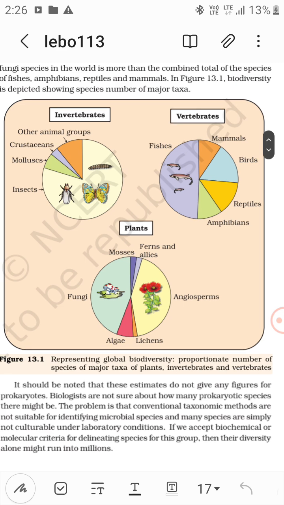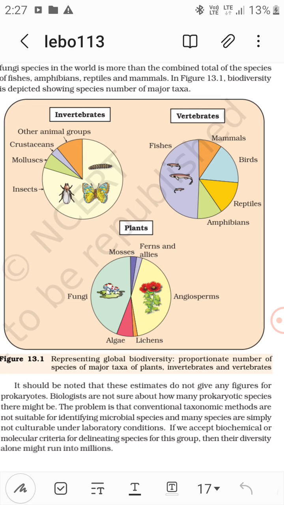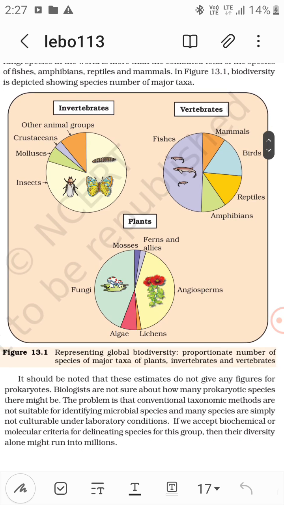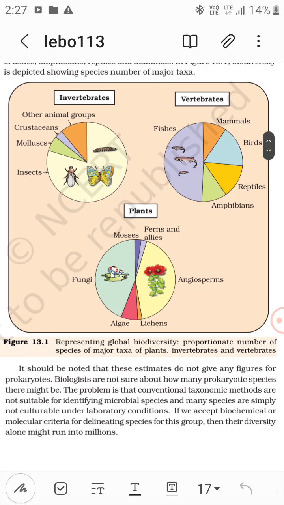So invertebrates, vertebrates and plants. Invertebrates include insects, then mollusks, then crustaceans, then other animal groups. Vertebrates have fishes, then amphibians, then reptiles, birds and then mammals. And plants have fungi, then angiosperms, then algae, mosses, ferns, and lichens.